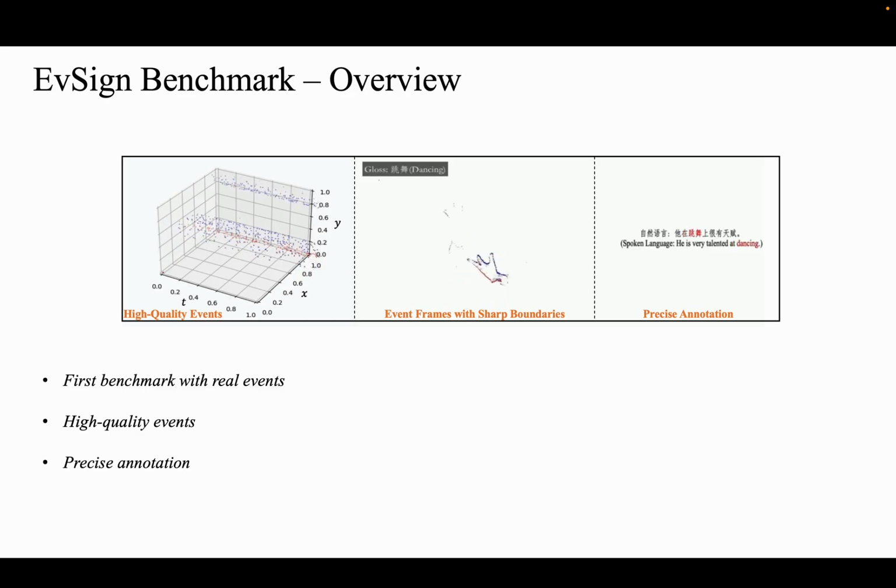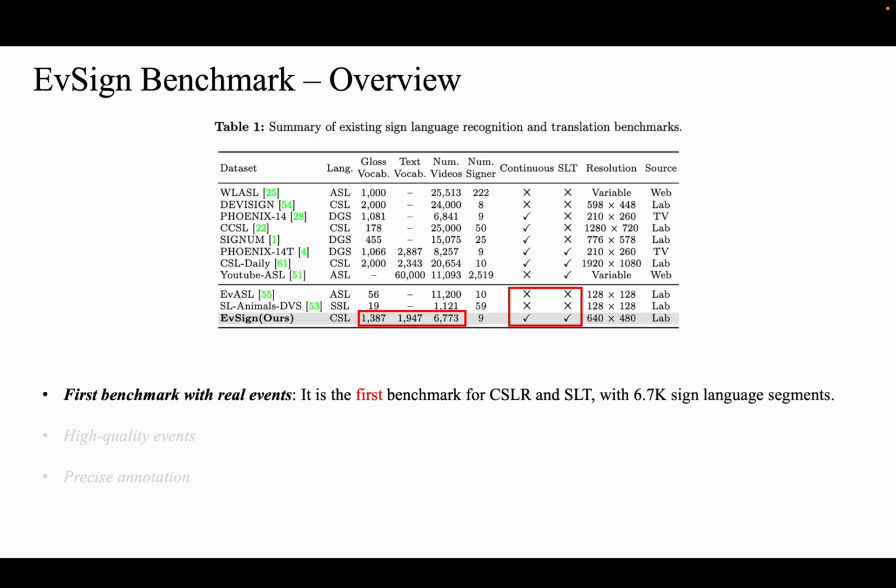In this work, we provide a new dataset, namely EvSign, to unveil the power of streaming events in sign language tasks. Main features of the proposed dataset can be summarized into three aspects. First, it is the first benchmark for continuous sign language recognition and sign language translation. Compared to the current event-based sign language datasets, which only provide word-level event for isolated sign language recognition with short duration, EvSign provides 6,700 sign videos with real events.